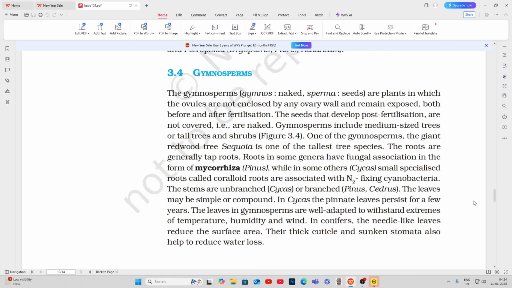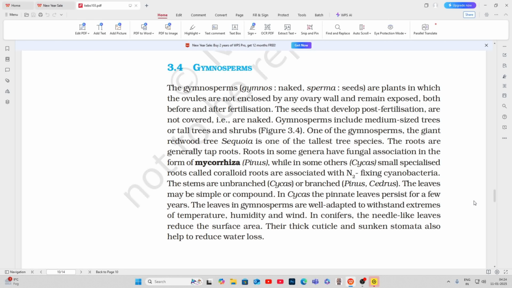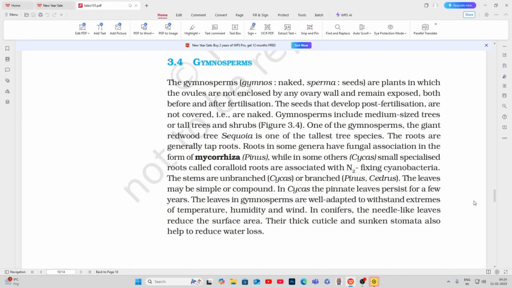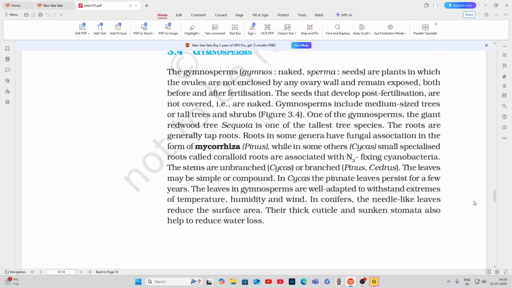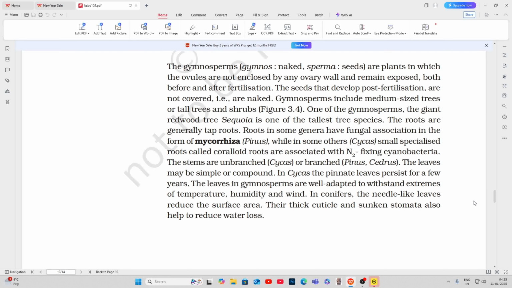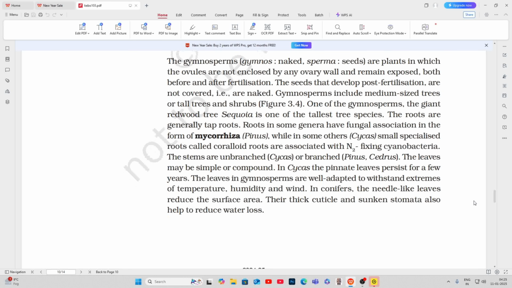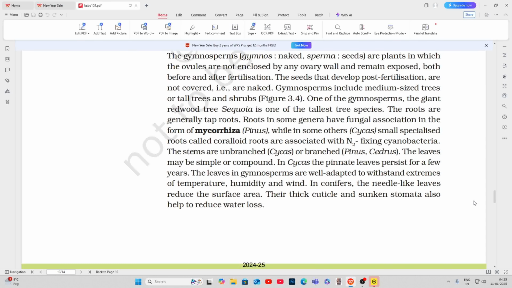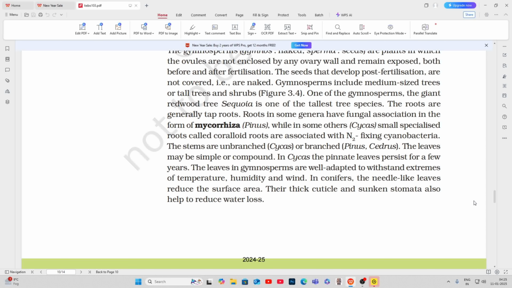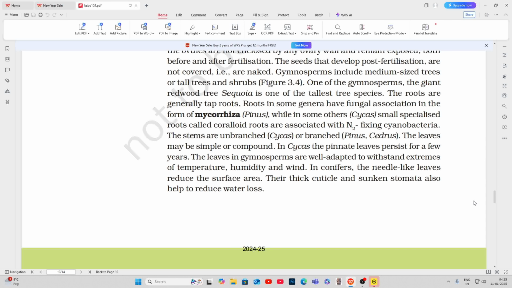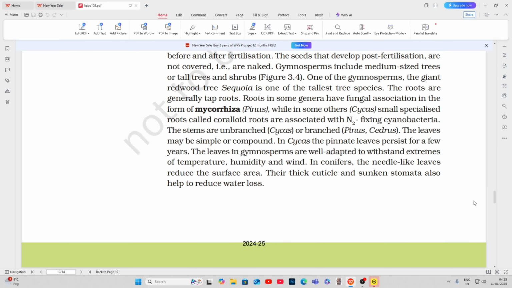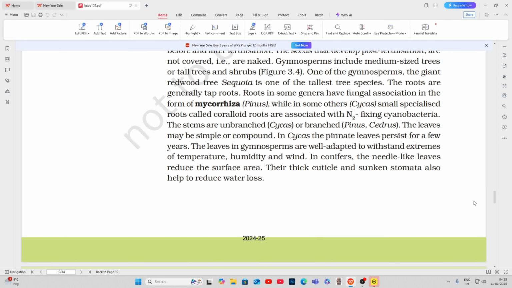3.4 Gymnosperms. The gymnosperms (gymnos: naked, sperma: seeds) are plants in which the ovules are not enclosed by any ovary wall and remain exposed, both before and after fertilization. The seeds that develop post-fertilization are not covered, that is, are naked. Gymnosperms include medium-sized trees or tall trees and shrubs, Figure 3.4. One of the gymnosperms, the giant redwood tree Sequoia, is one of the tallest tree species.